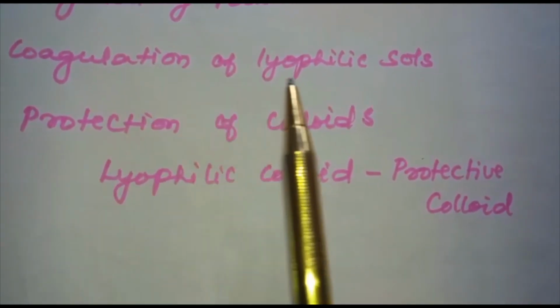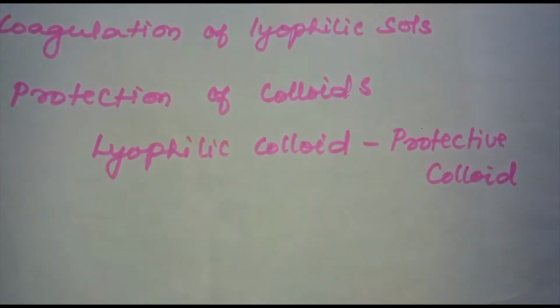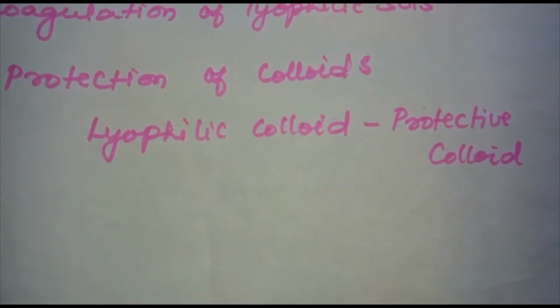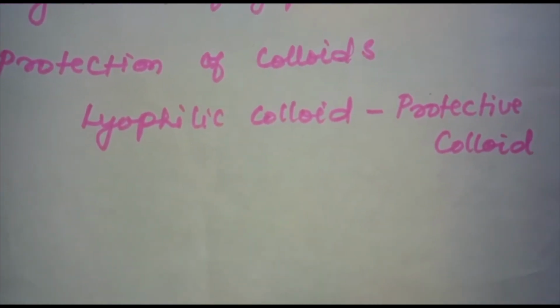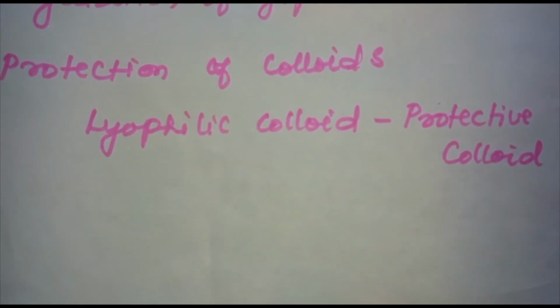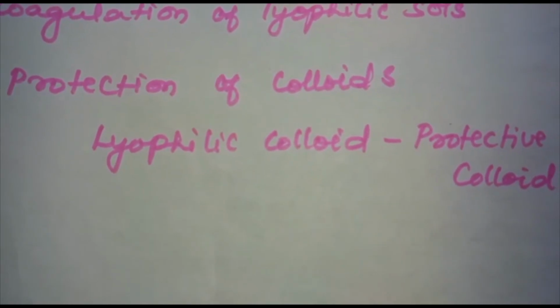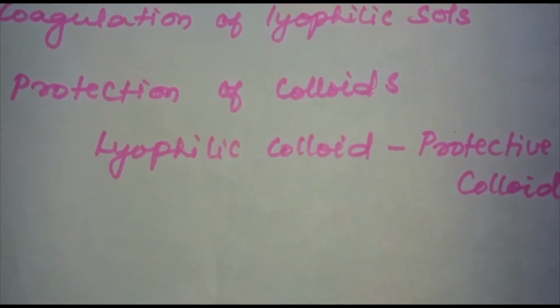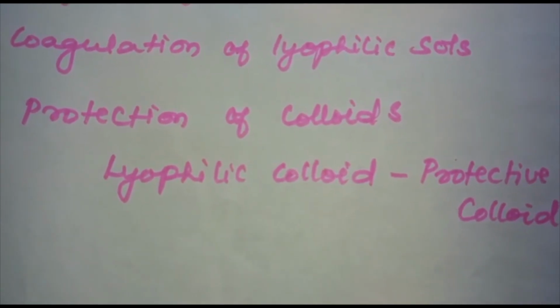Next one is coagulation of lyophilic sols. What are the factors responsible for the stability of lyophilic sols? There are two factors: the charge and solvation of colloidal particles. When these two factors are removed, a lyophilic sol can be coagulated.